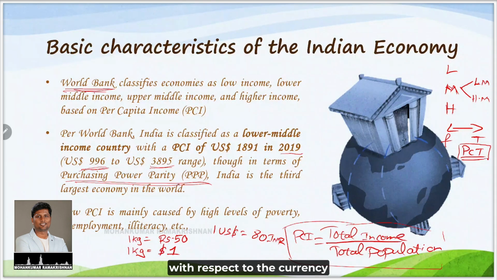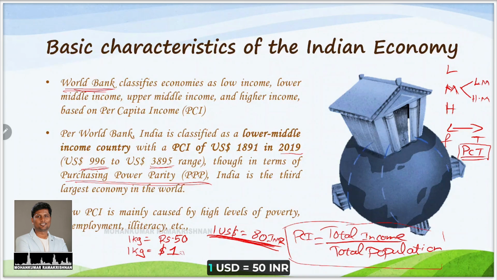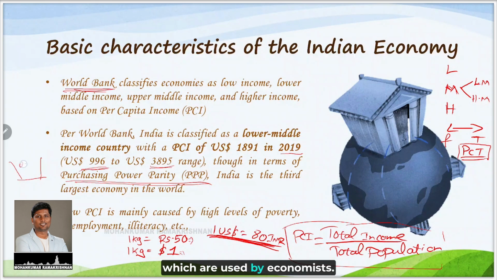So with respect to the currency conversion rate, 1 US dollar is equal to 80 INR, whereas with respect to the purchasing power of the product, $1 is equal to 50 INR. Here the product is a mere onion. Now there is a basket of products used by economists, and the purchasing power of these products between two economies is compared by this purchasing power parity.